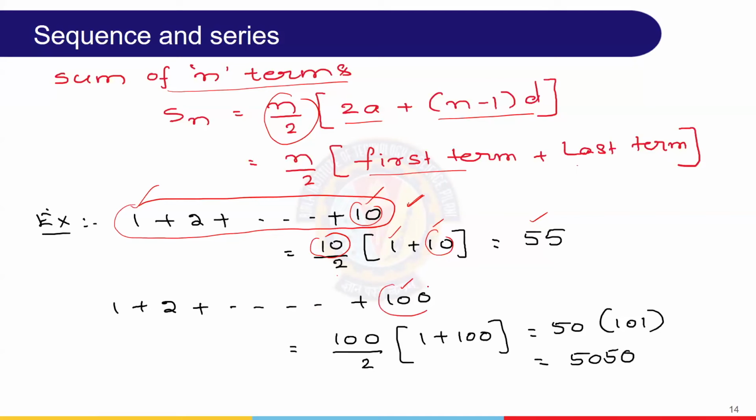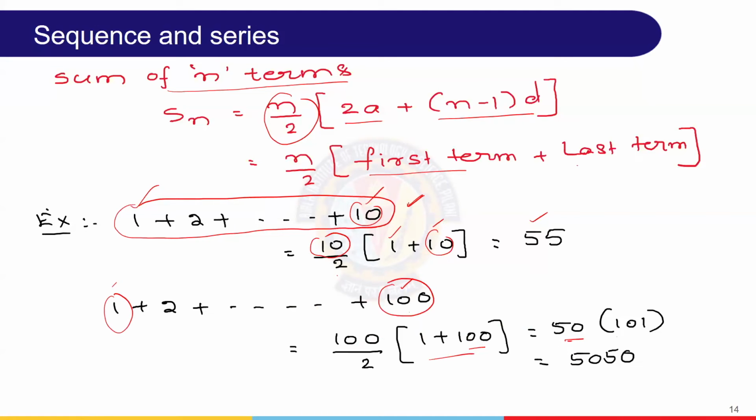Similarly, if you take up to 100 terms, n equals 100, because it is the sum of 100 terms. Therefore 100 by 2. The first term is 1 and the last term is 100. So 100 by 2 is 50, and the sum of these two is 101. We can use this only when we know the first term, the last term, and how many terms there are.